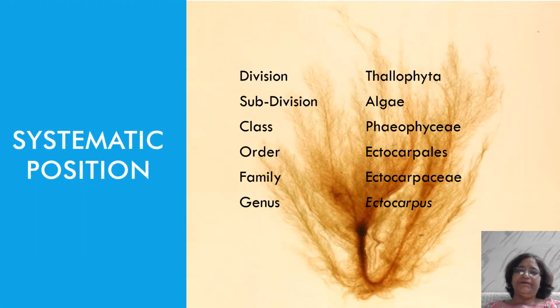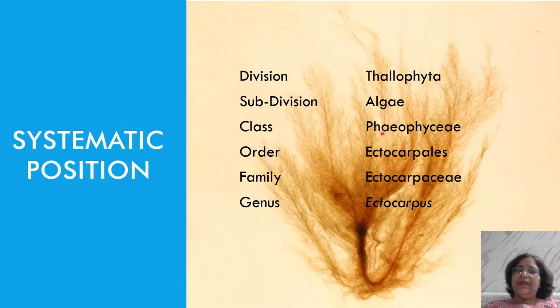Systematic position. Ectocarpus belongs to the division Thallophyta as it has a thalloid plant body, and to the subdivision Algae because of the autotrophic nature.